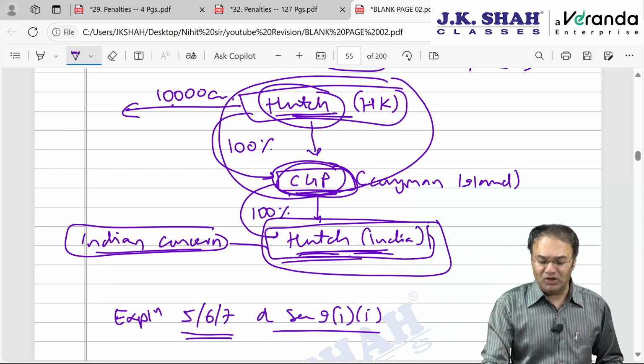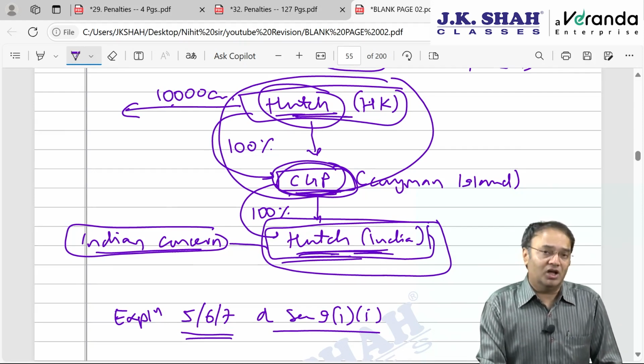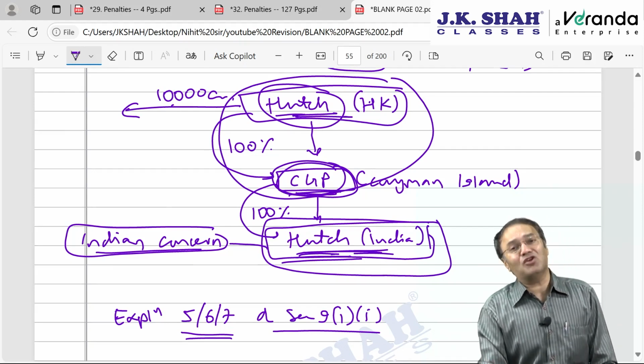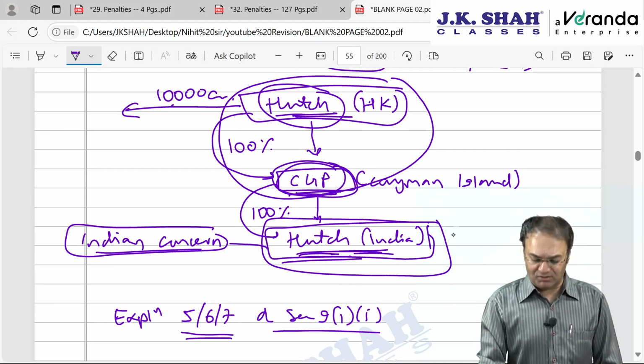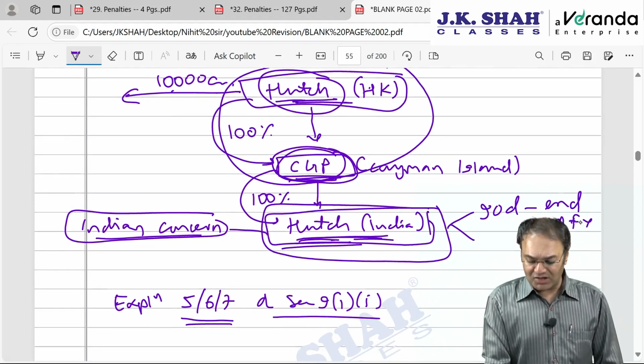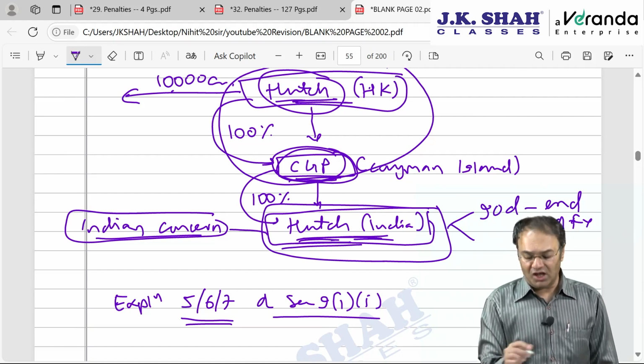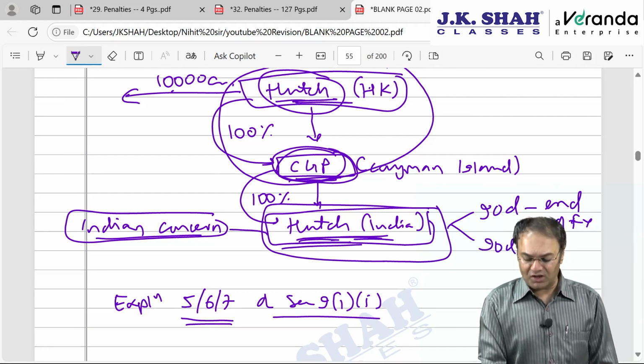Then the time limit to file that statement will be 90 days from the date of transaction. Otherwise, the time limit is 90 days from the end of the financial year in which the transaction has taken place. So, 90 days from the end of the financial year, or if it is such a big transaction which results in transfer of management rights or controlling rights of Hutch India, then the time limit is 90 days from the date of transaction.